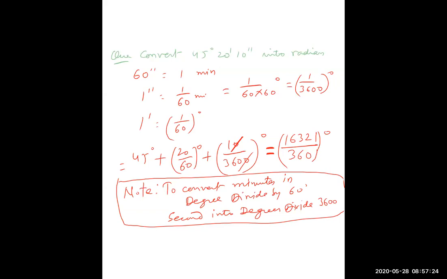So 45 degree, 20 minutes, 10 second is equal to 16321 upon 360 degrees. This is equal to 16321 upon 360 degrees into, this must be multiplied by pi by 180.